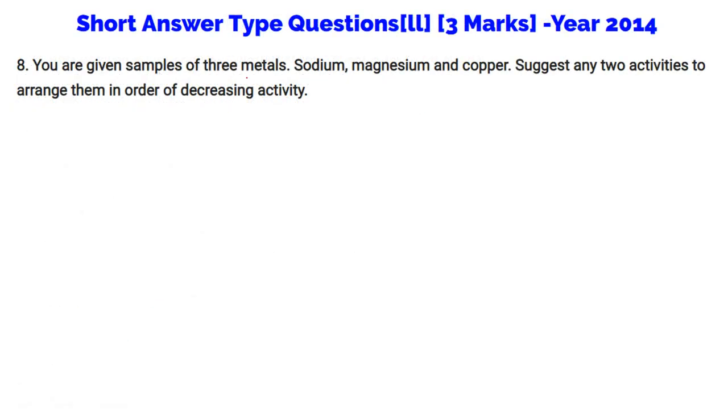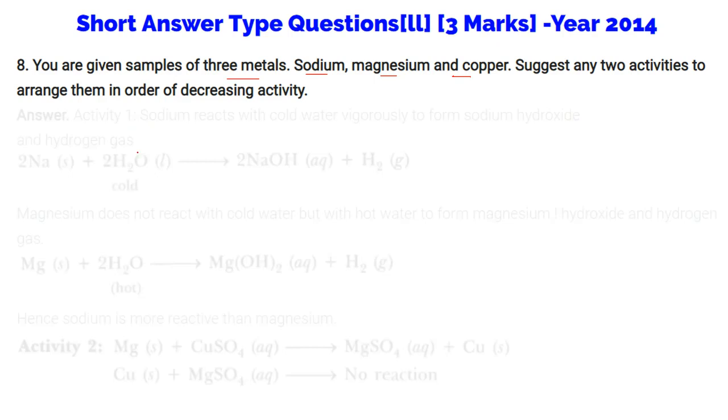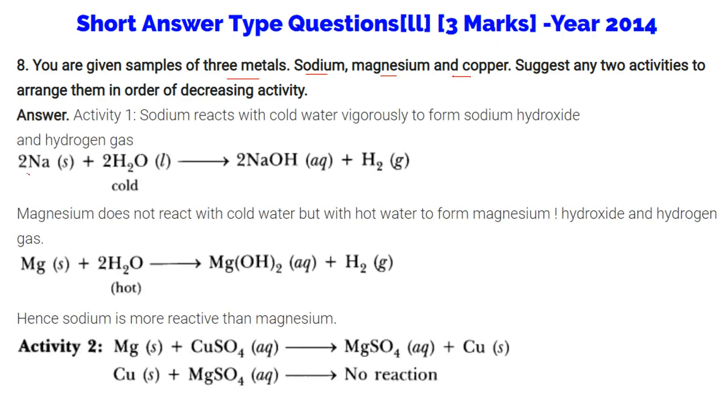You are given 3 samples of metals: sodium, magnesium and copper. Suggest any 2 activities to arrange them in order of decreasing activity. Sodium reacts with cold water vigorously to form sodium hydroxide and hydrogen gas, the highest one. Magnesium does not react with cold water, but with hot water it produces magnesium hydroxide and hydrogen gas.